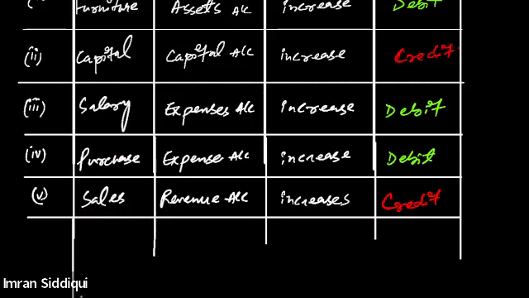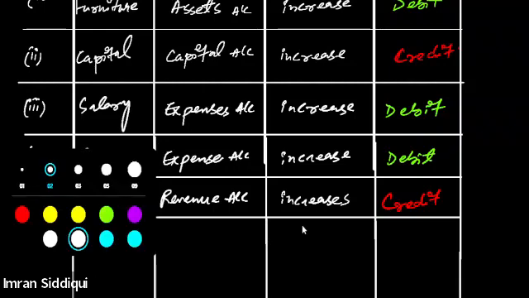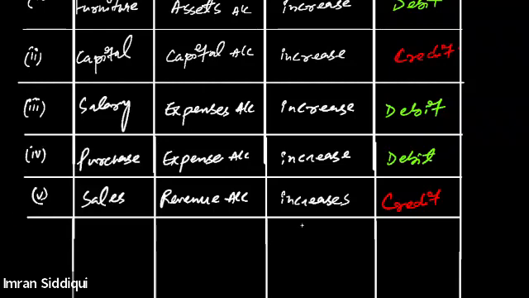See guys, I'm not doing anything on my own. Everything is already specified. The rules are given to us already, and according to the rules, we need to treat every account and every item.